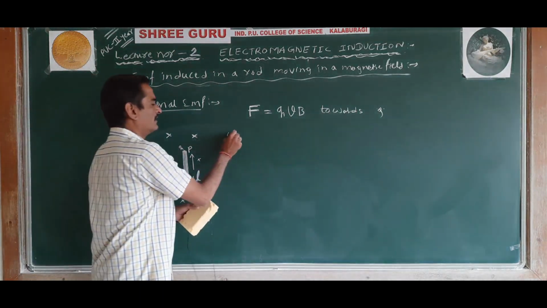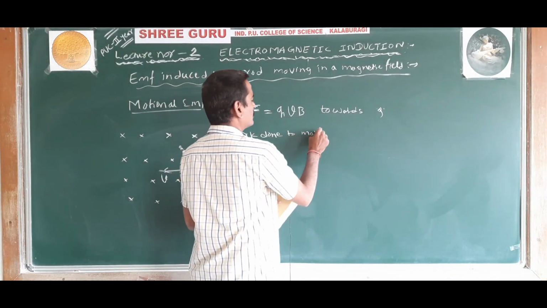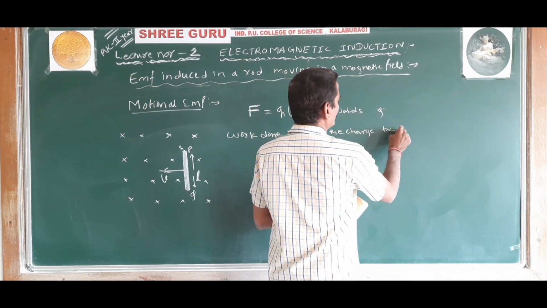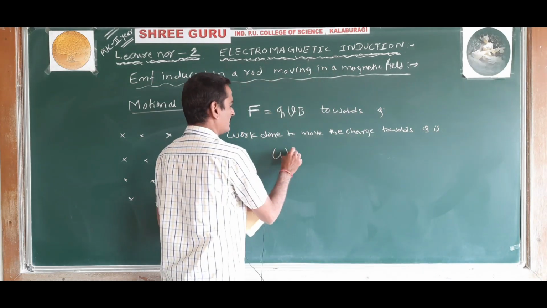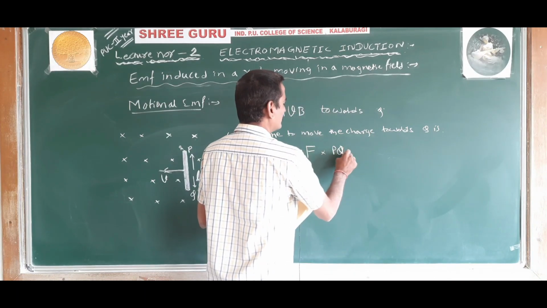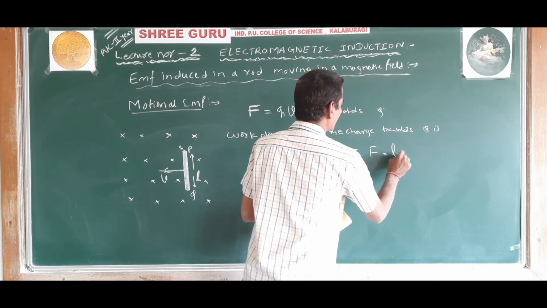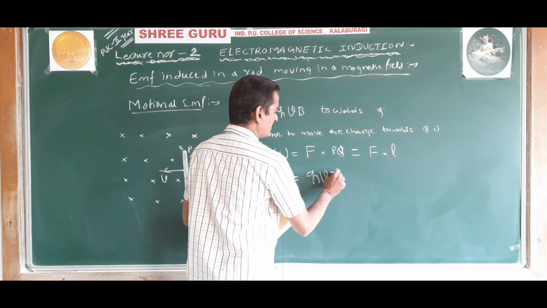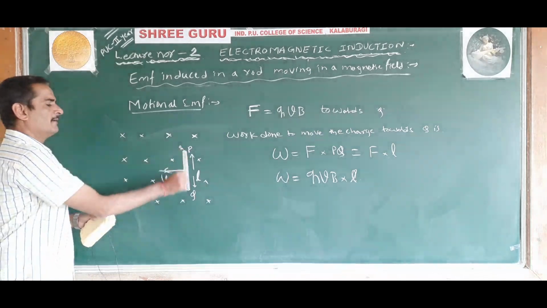Thus, the work done to move the charge towards Q is given by W is equal to force into displacement. The displacement from P to Q is nothing but L. So it is F into L. The work done is F, that is QVB, into L. This is the work done in moving the charge from P to Q.